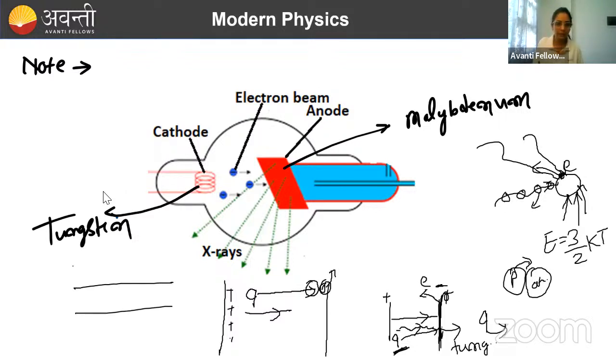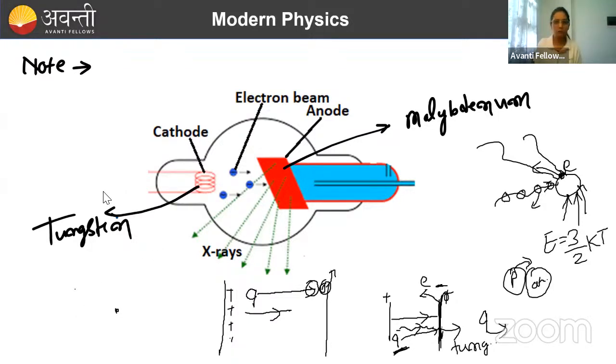Let me make a diagram here. My electron is here, but it's not getting enough energy to come out of the atom, only enough energy that it can jump to n equal to 3, suppose. So it will jump to n equal to 3 after gaining that energy. But since it is at n equal to 3, it will again try to gain stability. During that process, it will release energy while coming down, and if that energy belongs to X-ray, then we will get X-ray. Here in the Coolidge tube there will be a similar concept.